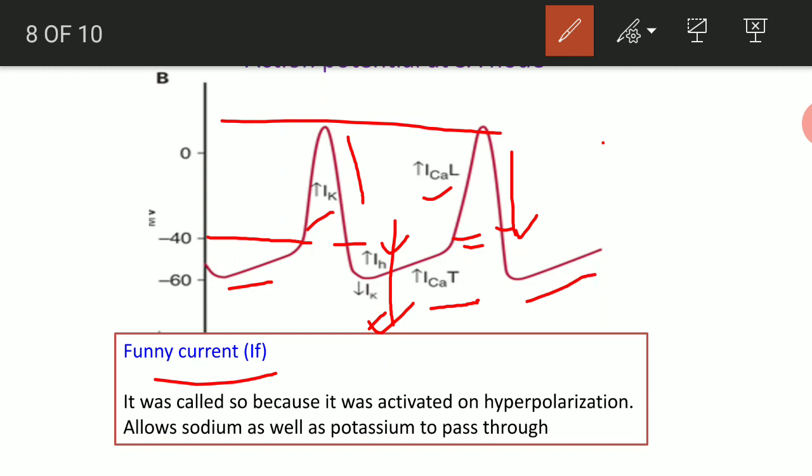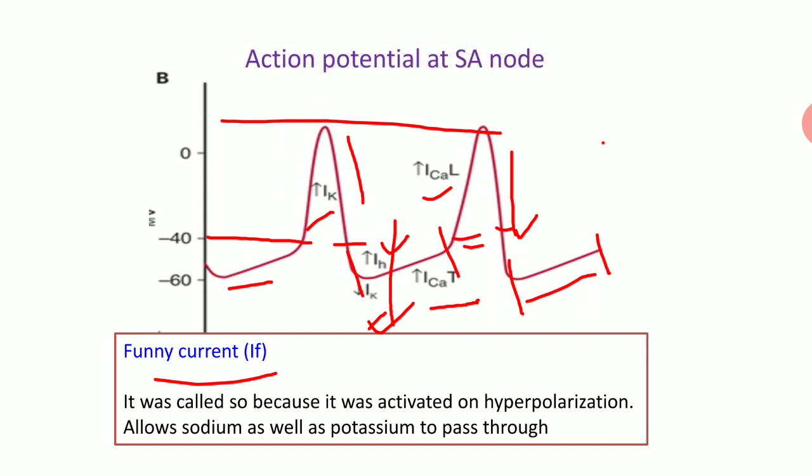The potential from this point to this point is called the pre-potential. The pre-potential is bringing back the resting potential of the node from minus 60 to minus 40, which is the threshold for opening of the voltage gated long lasting calcium channel, and again the potential will generate. Because of that, these nodes are autorhythmic. So I think we have got the concept of the action potential at the level of the SA node, and at the level of the ventricle also.